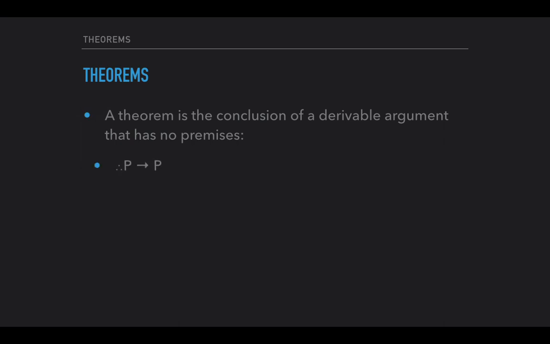So here's one simple example. Therefore, if P, then P. That formula can be derived very quickly. You just would say, show the conclusion, and you'd say assume CD, and then CD. We'll see that in a second.